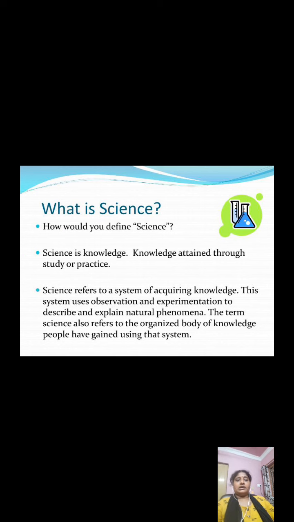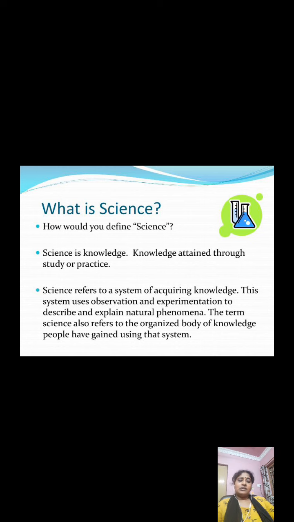Now you see this. What is science? How would you define science? Science is nothing but knowledge. What is the meaning of the word science? Knowledge. Knowledge that we get through study or practice. The knowledge we get because of our study or practice is known as science. It is a system of getting, acquiring knowledge. This system uses observation and experimentation.